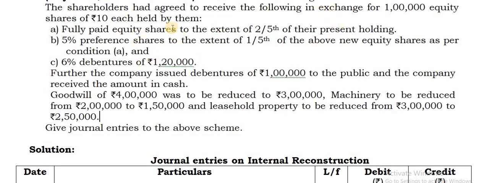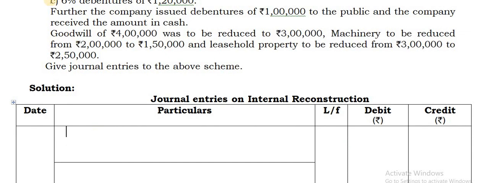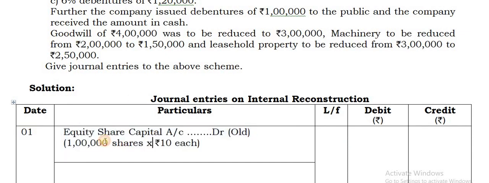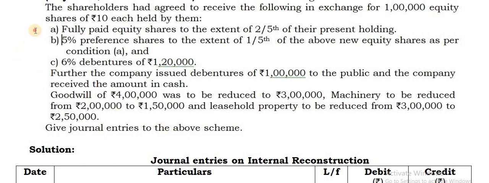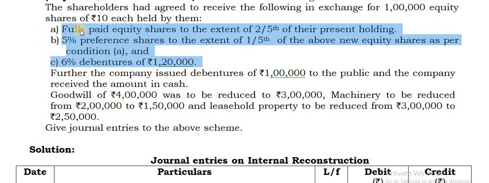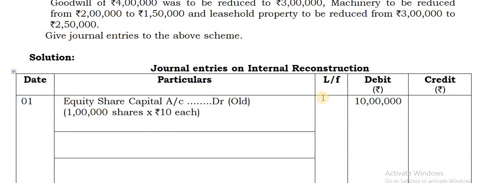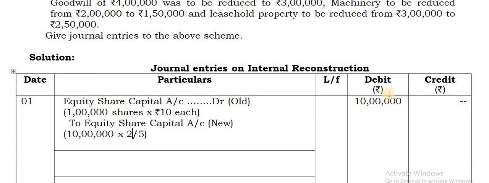Coming to the first one about the equity shareholders, give a debit to equity share capital account. That's the old one, 1 lakh shares into 10 each, so that gives you 10 lakhs in the debit column. Now these shareholders are getting these amounts in return for their old shares. They are getting fully paid equity shares to the extent of 2/5 of their present holdings. So from the 10 lakhs, take 2/5. Equity share capital, 10 lakhs into 2 by 5, that gives you 4 lakhs.